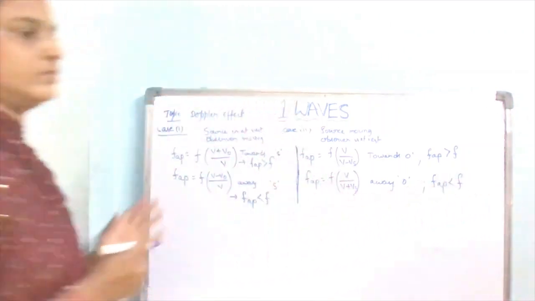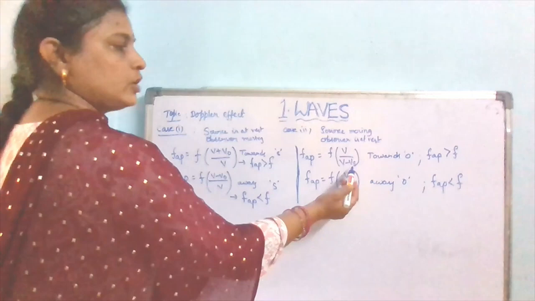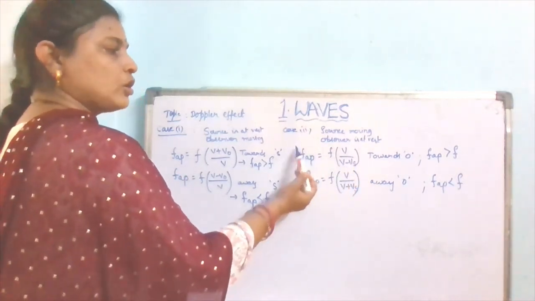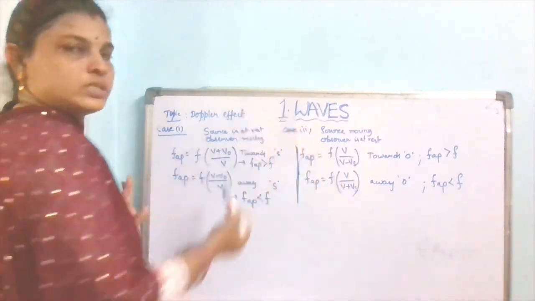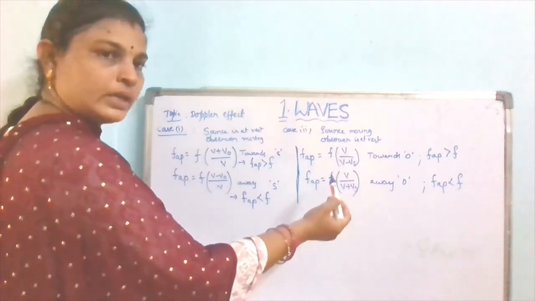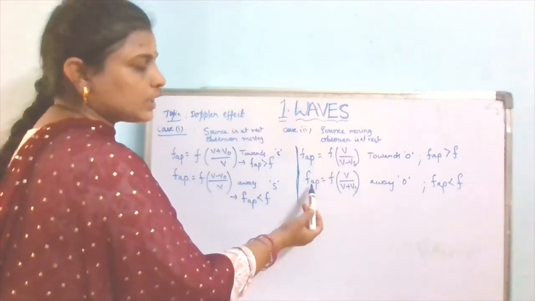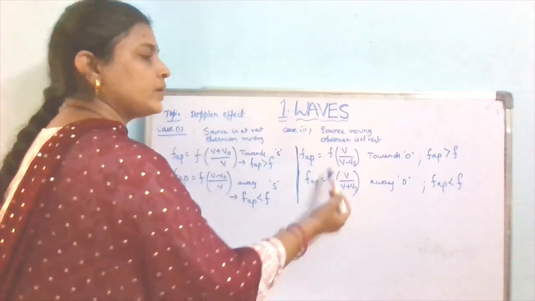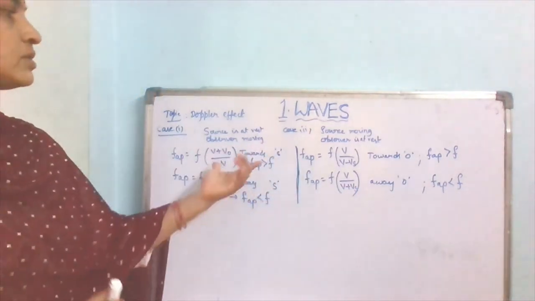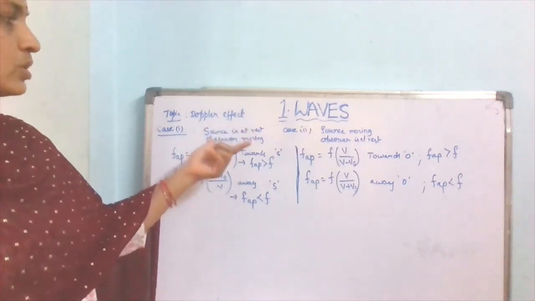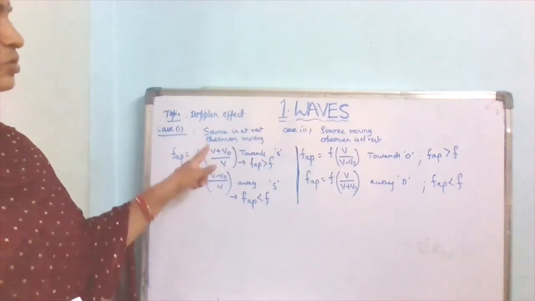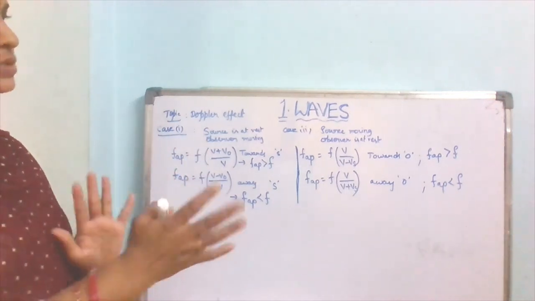Why? Because here the denominator decreases, so automatically the apparent frequency increases compared to the original frequency. And here the denominator increases, so the total value of the apparent frequency decreases compared to the original frequency. So this is when one of them, either source or observer, is at rest. What happens when the source and observer both are moving?